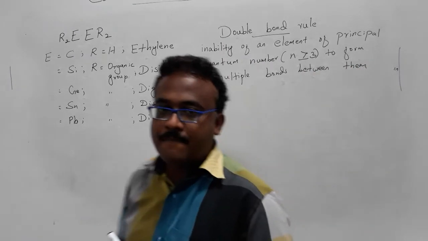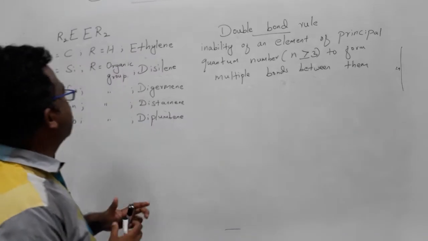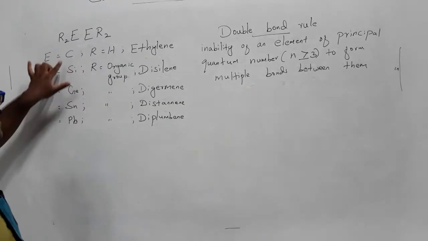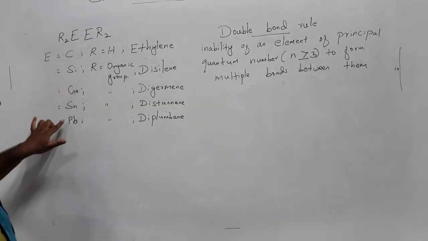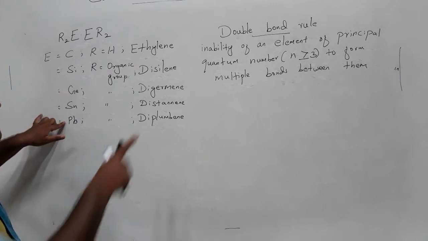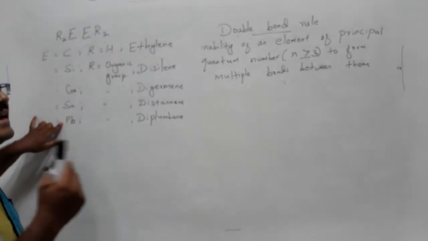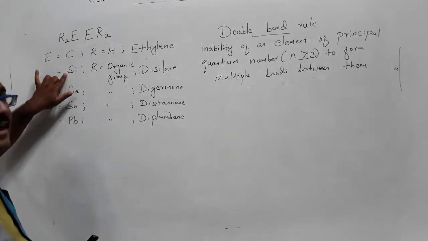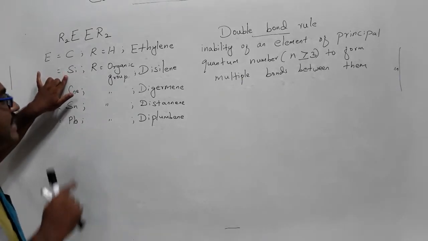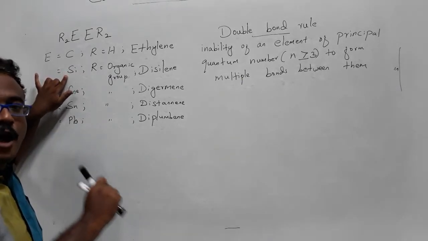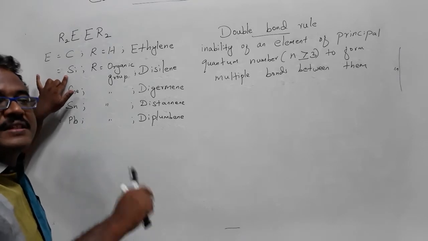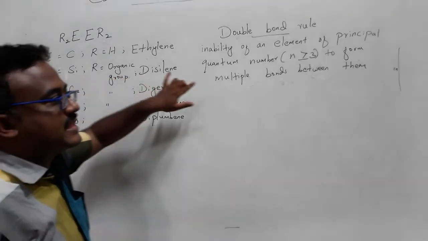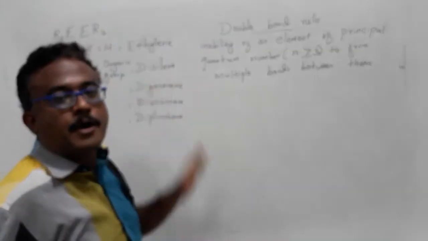So in the carbon group, carbon, silicon, germanium, tin and lead, especially when the principal quantum number is greater than or equal to 3, from silicon onwards, that element will not form a true double bond with the same element. That is the meaning of the double bond rule.